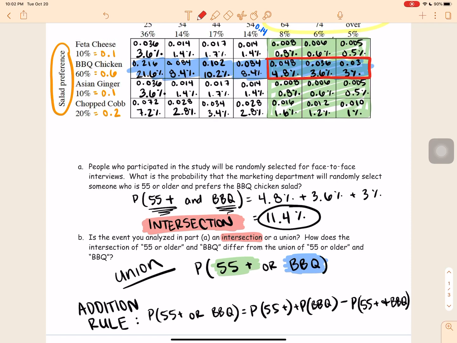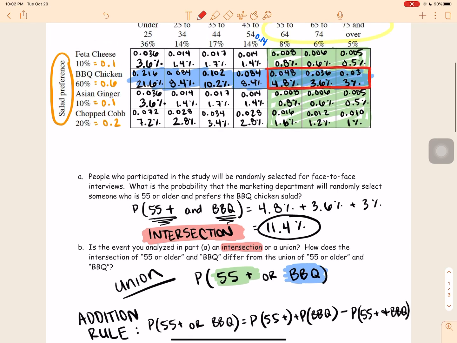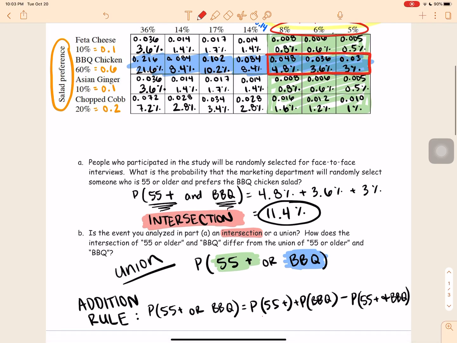So the probability somebody is 55 and older, I can add together all of these. 14 plus 5, I'm going to get 19% of the people are 55 and older. I should probably color code that. Green is the total amount of people who are 55 and older. We're at 19% of all the people.